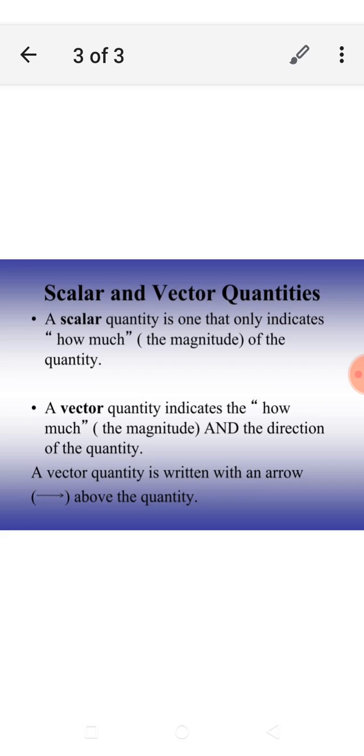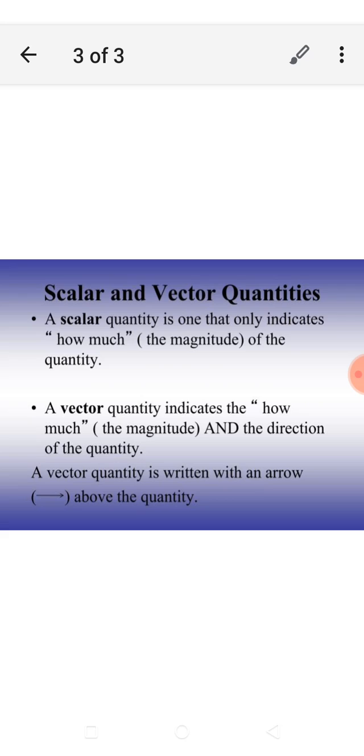So we have learned the definition of scalar and vector quantity. A scalar quantity is one that only indicates how much, the magnitude of the quantity. And what is a vector quantity? A vector quantity indicates how much, the magnitude, and the direction of the quantity.